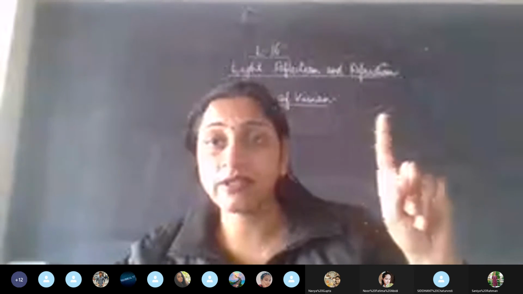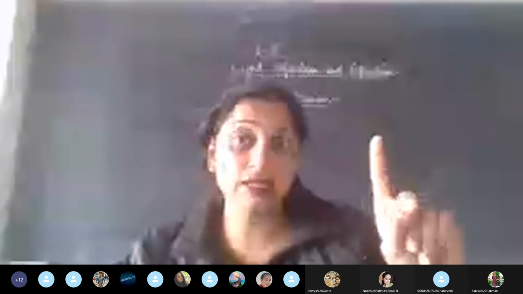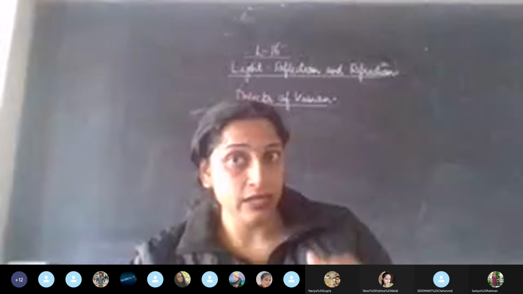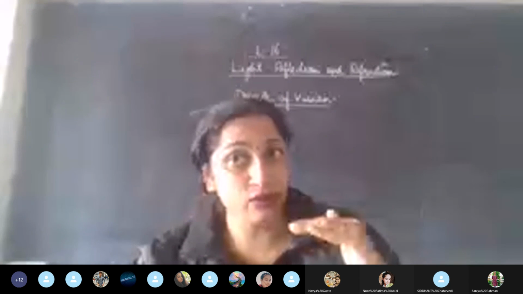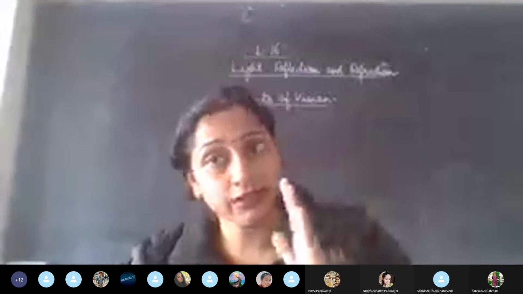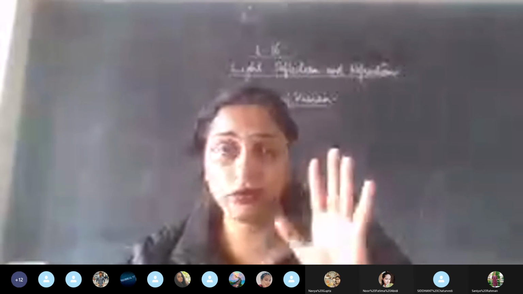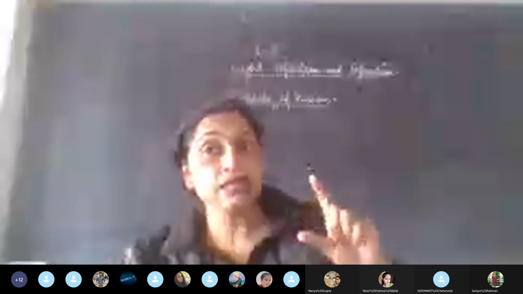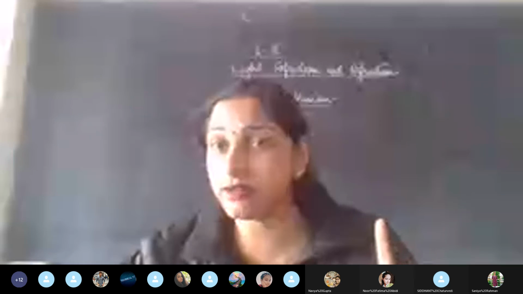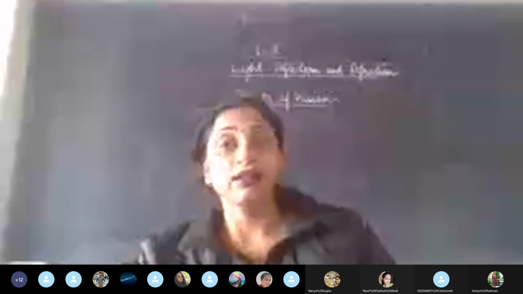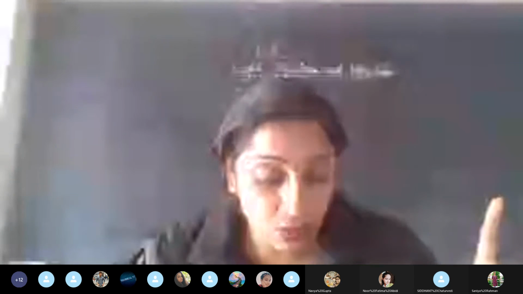It is the first defect in which the person is able to see the nearby object. This is short-sightedness. Shorter distances you can observe well, but the objects kept at a far off distance you are not able to observe. It occurs because of the thickening of the lens. The lens you already know, we talked about the structure of the eye in the previous class. This thickening is taking place because of the contraction of the ciliary muscles. Now because of this thickening, the image formation is taking place where?